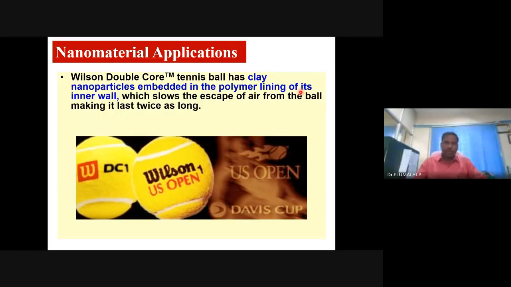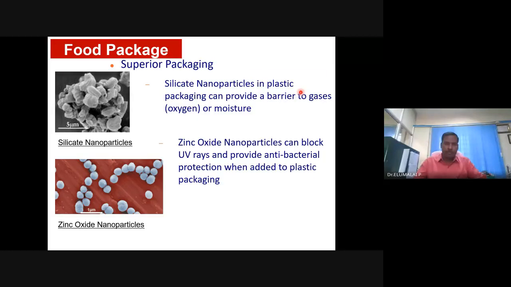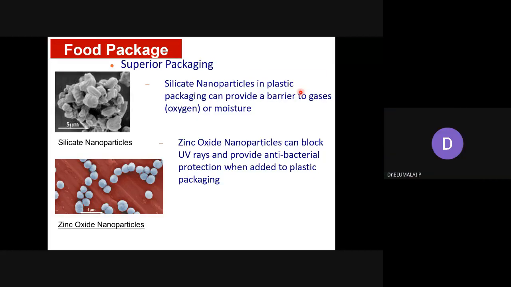And these balls, tennis balls or even cricket balls, can be embedded with the nanoparticles, which can provide longevity. You don't have to frequently throw them and replace them. You can use them.